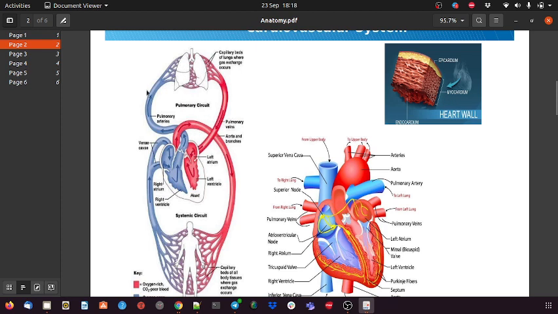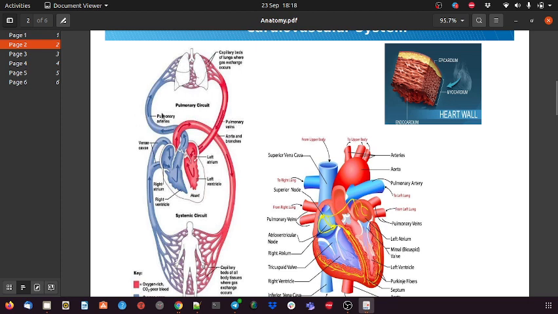This completes the cycle from heart to lungs and then lungs to heart, the pulmonary circuit, and it is carried out with the help of pulmonary arteries and pulmonary veins. So these are the two.